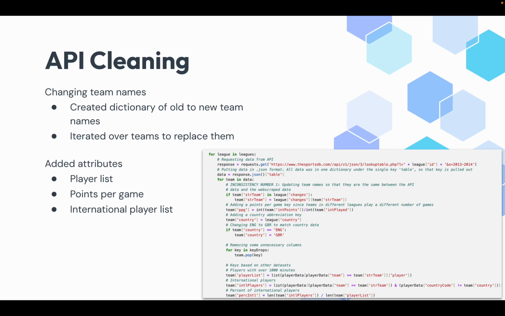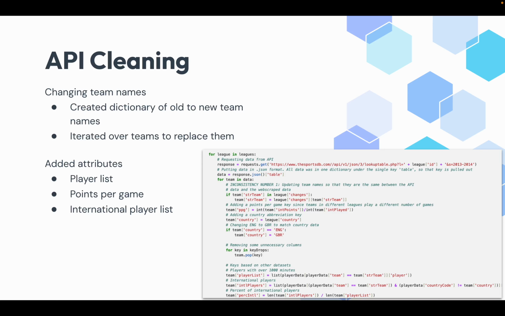So then for cleaning my API, this was probably the most intensive part, was creating a dictionary of old to new team names, because there were a lot of discrepancies between my two soccer-related data sets. So I created this massive dictionary mapping the old team name to what the new team name needed to be, and then I iterated through it and replaced each one individually right here.